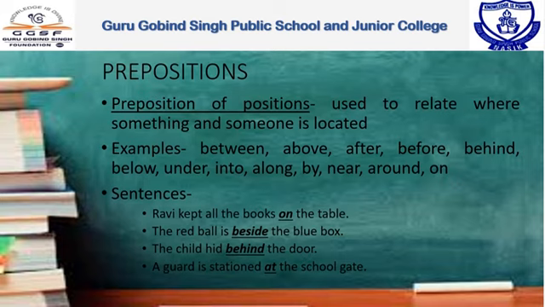Sentences: Ravi kept all the books on the table. The red ball is beside the blue box. The child hid behind the door. A guard is stationed at the school gate. In all these sentences, on, beside, behind, and at show prepositions of position.